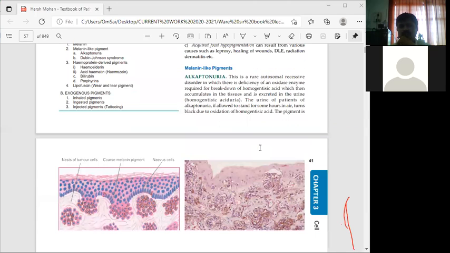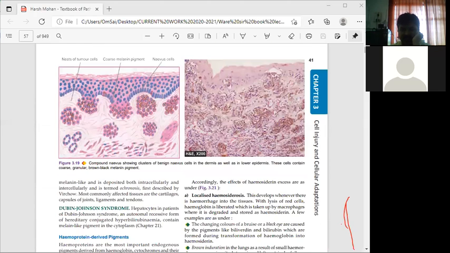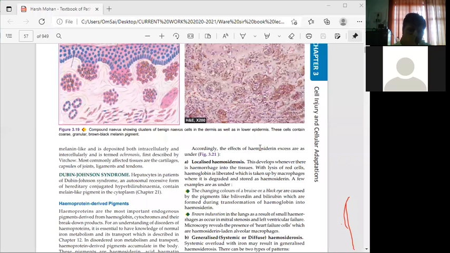The urine of patients of alkaptonuria, if allowed to stand for more hours, turns black due to oxidation of homogentisic acid. The pigment is melanin-like and is deposited both intracellularly and intercellularly and is termed ochronosis, first described by Virchow.